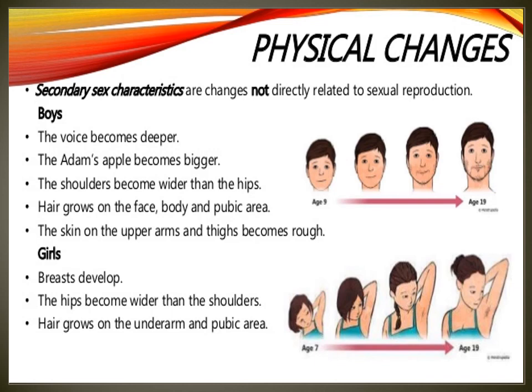In females, the breasts develop. The hips become wider than the shoulders. Hair grows on the underarm and pubic area.